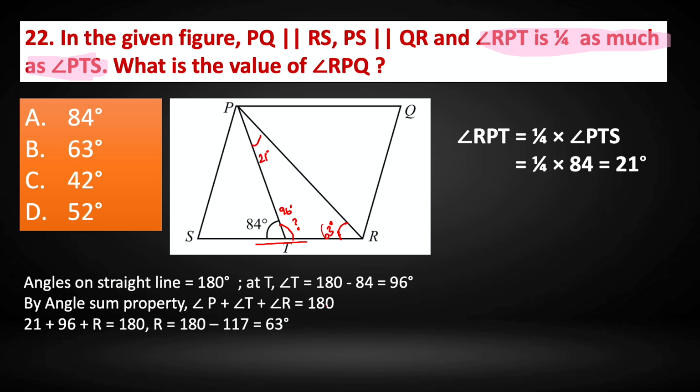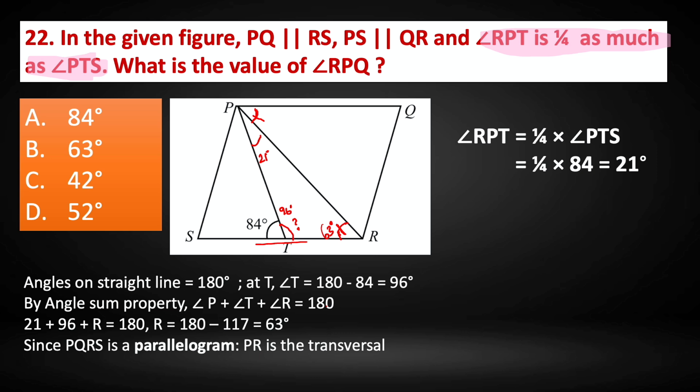Now we know that PQRS is a parallelogram, PR is a transversal. Now according to the parallelogram property, this angle R is equal to this angle, right? Alternate angle. They are equal. This angle is equal to this angle. PR is a transversal and it is common for SPR and QPR.